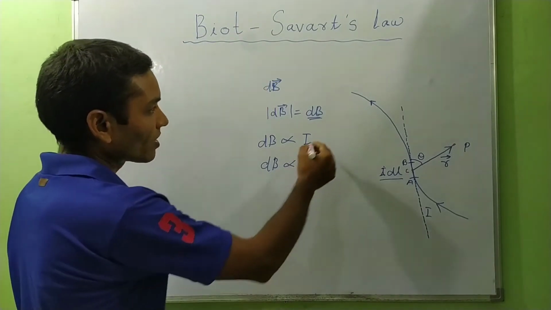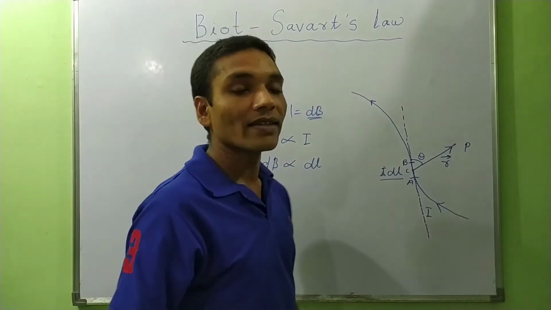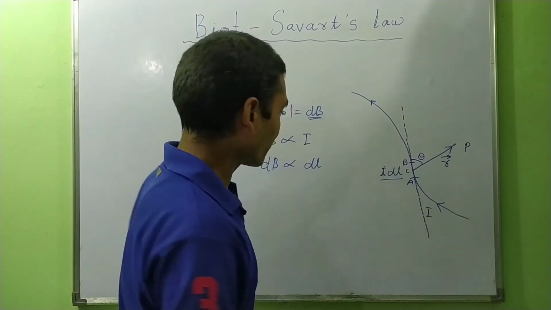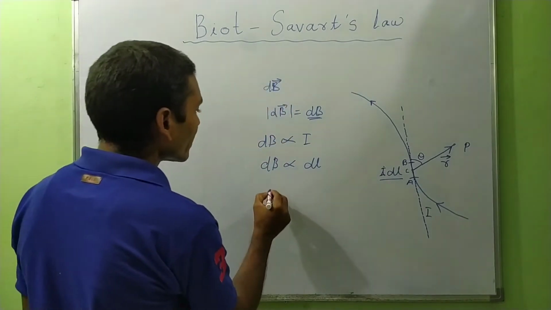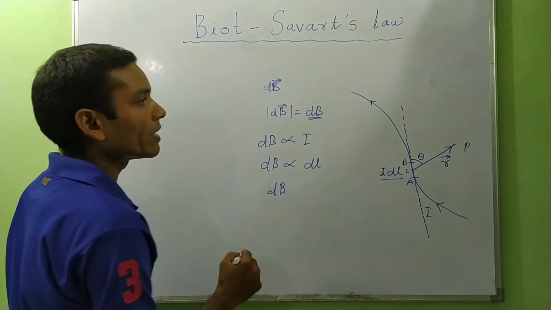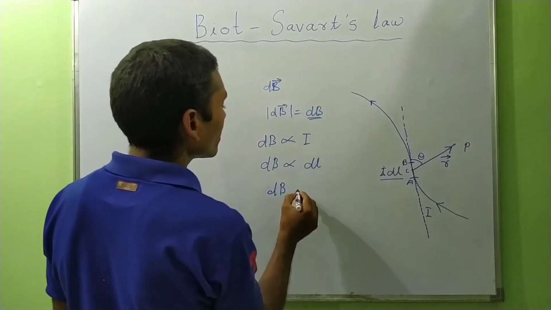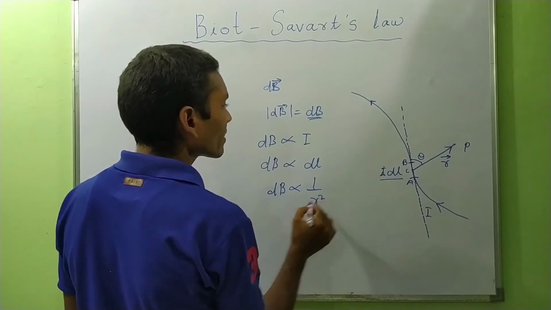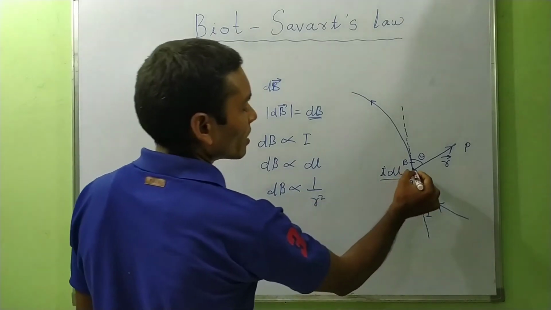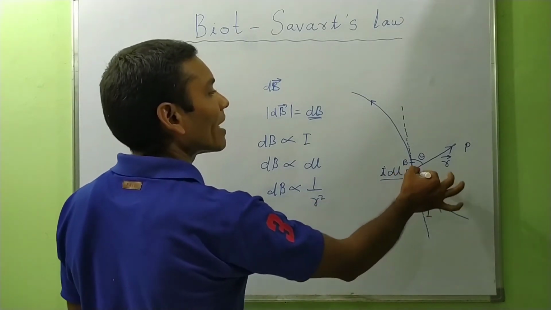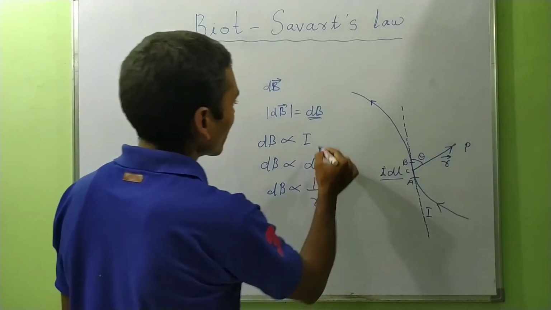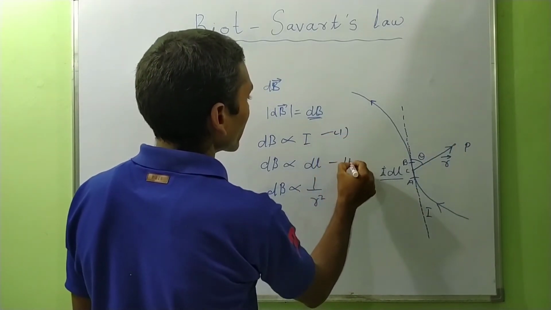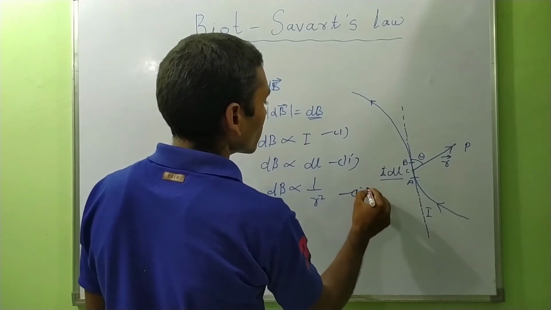This is given in the NCERT books, you can see there. And the magnitude of the magnetic field produced at point P is inversely proportional to the square of the distance from the current element. These are the first, second, and third.